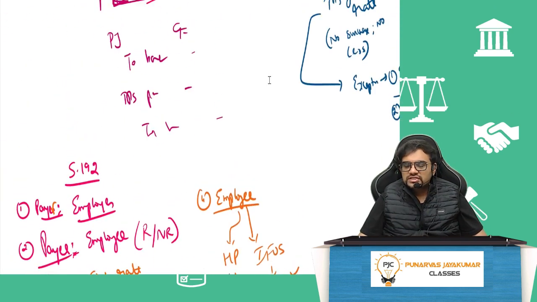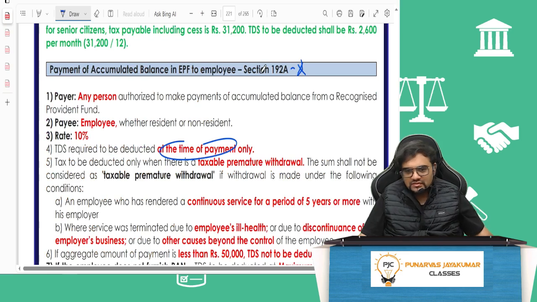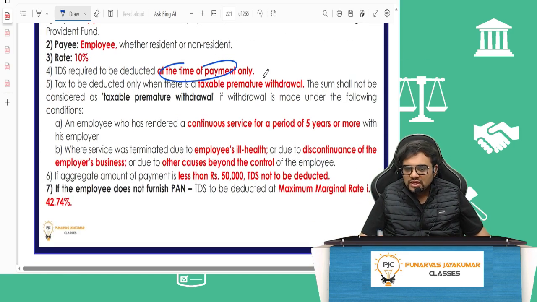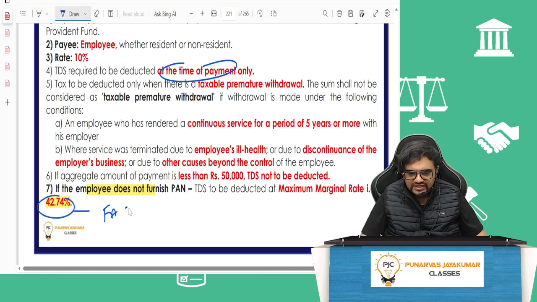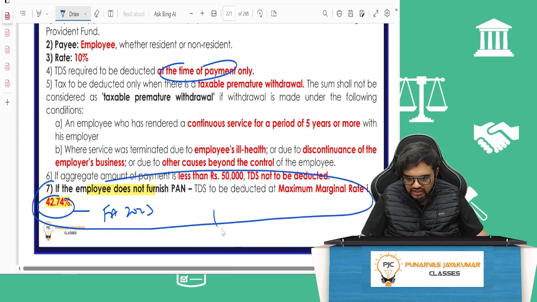Now, there is a general section. If you do not furnish your PAN, then the tax rate will be 20%. But one big exception is 192A. If the employee does not furnish the PAN, tax will be deducted at the maximum marginal rate, 42.74%. Now, this has changed in Finance Act 23. What is the change and all? Let's not go there. But this 7th point, last time ever, can come only in November 23.